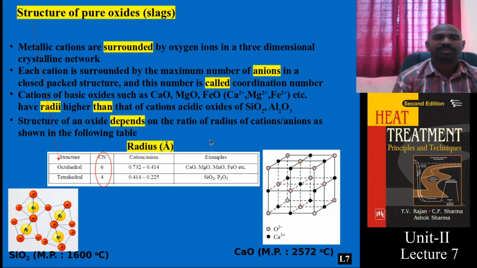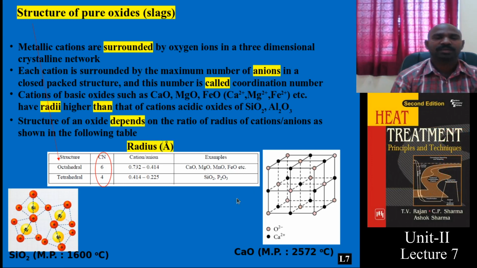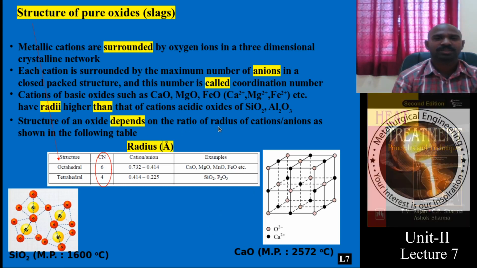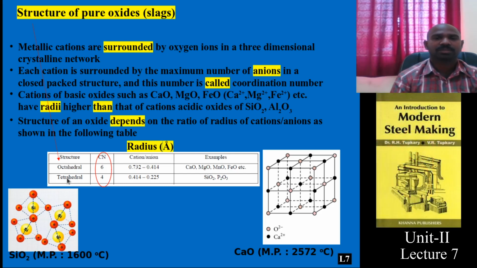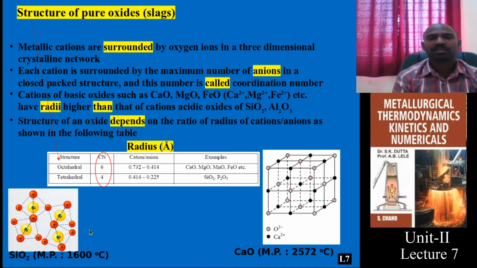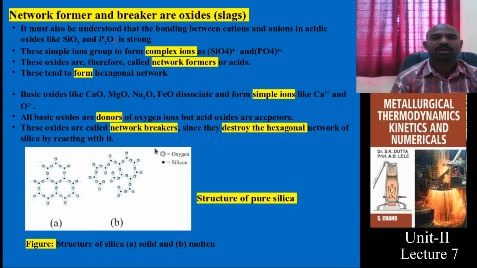Notice this particular point. Which structure forms mainly depends upon the radius of the cation and anion, their ratio. It decides what type of structure it is, octahedral or tetrahedral. You need to understand the structure and remember these two types of structure. Related to these things I will be talking in the next few slides.